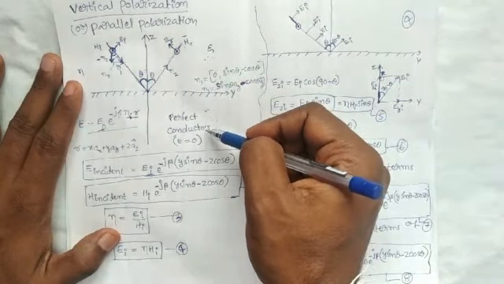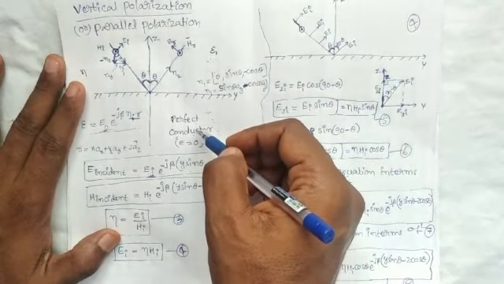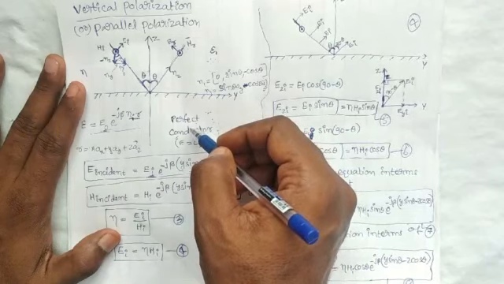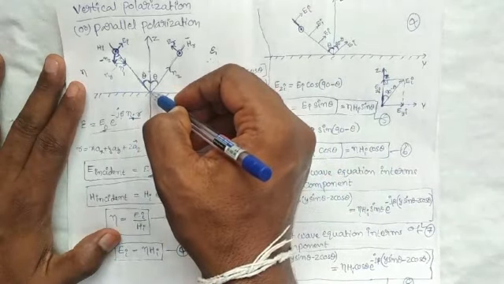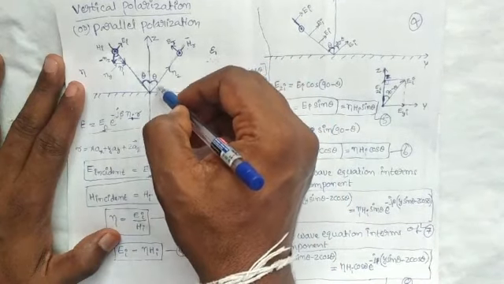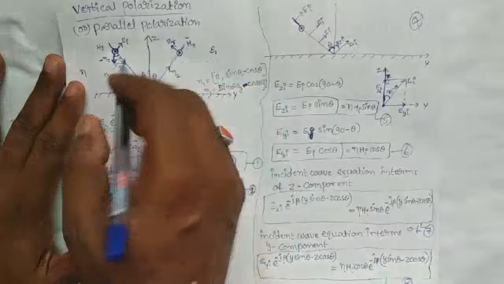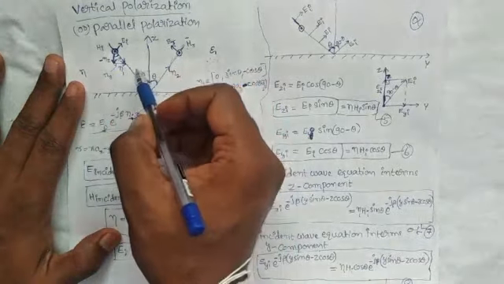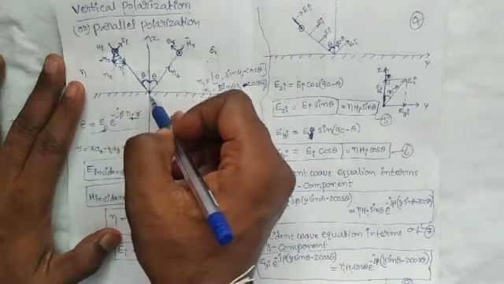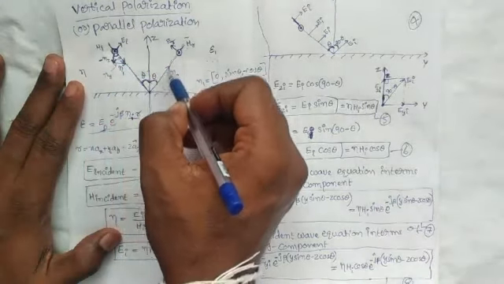For a perfect conducting medium, the electric field intensity inside the perfect conductor is 0. This means the entire incident wave reflects back in medium 1. Now we are marking the incident wave and the reflected wave. Here this is our incident wave, this is our reflected wave.